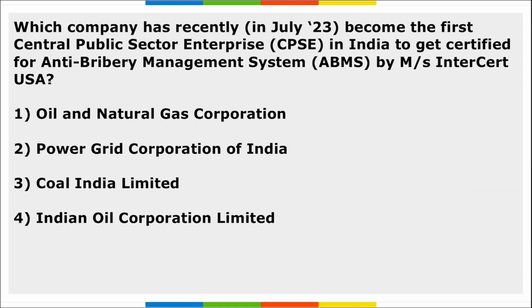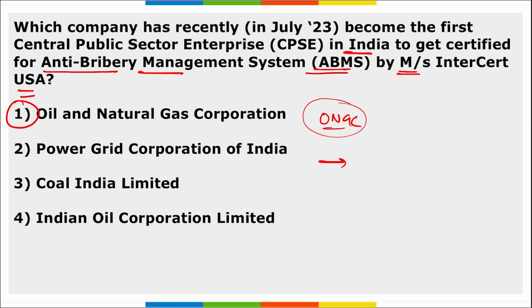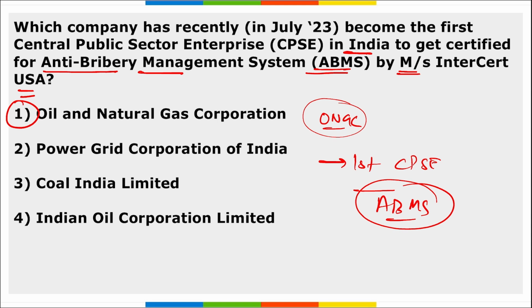Next, which company became the first central public sector enterprise in India to get certified for anti-bribery management system, that is ABMS, by MS Intertek USA? It is your Oil and Natural Gas Corporation, ONGC. It is the largest crude oil and natural gas Maharatna company in India that has become the first CPSE in India to get certified for ABMS, that is anti-bribery management system. Who is the CEO of ONGC? Arun Kumar Singh. He is the chairman and chief executive officer of ONGC.